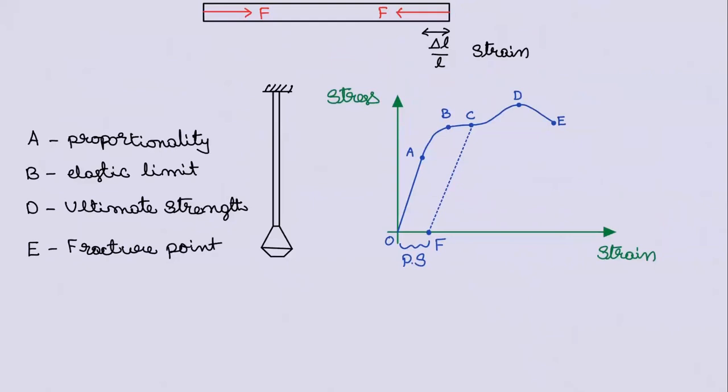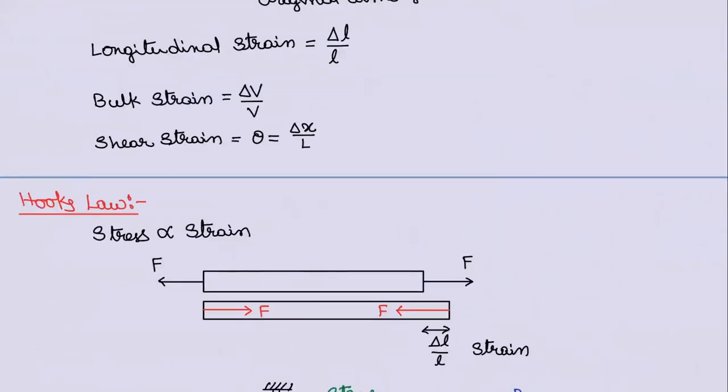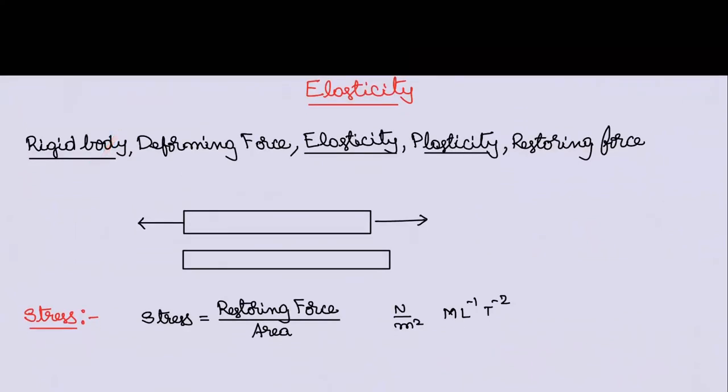So I think you can understand all these things. If not, I recommend that you go through the textbook. Quickly, let me explain. What is a rigid body? A body which will not deform under application of any amount of force. Deforming force is an externally applied force which will try to change the shape of the body. Elasticity is the tendency of a body to regain its original size and shape after the deforming or external force is removed. Plasticity: the body which will not regain, that is the plasticity property, and the body is a plastic body.